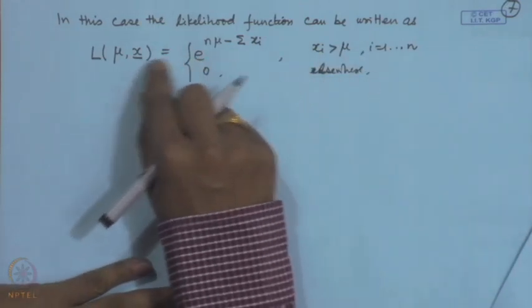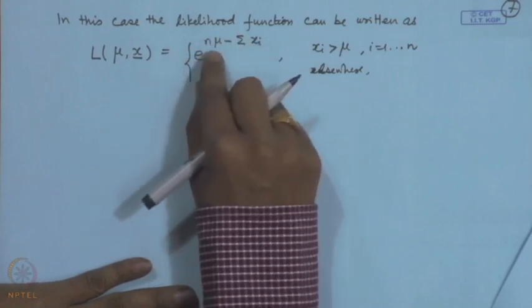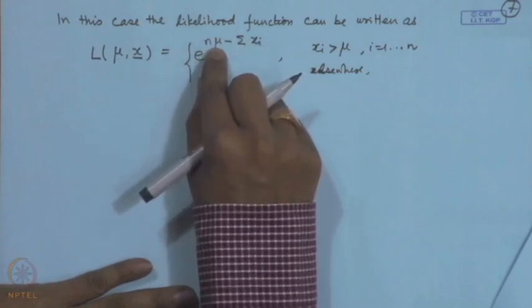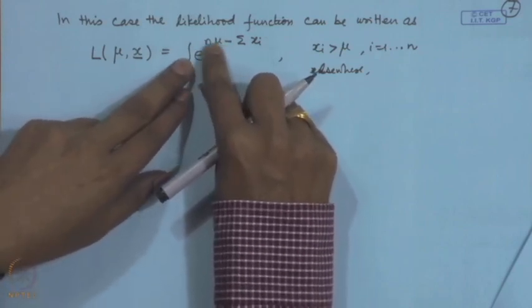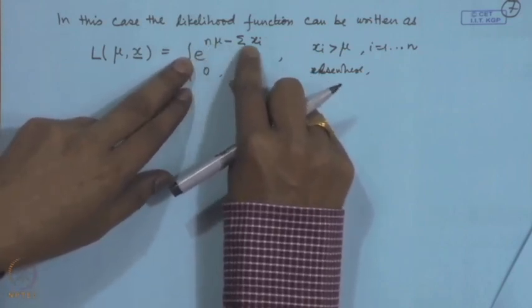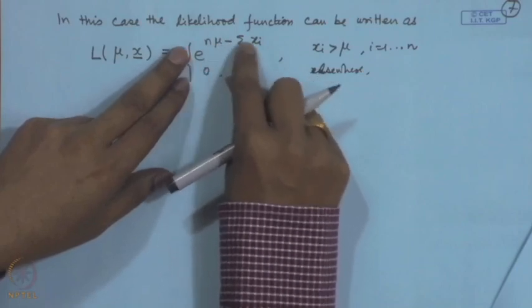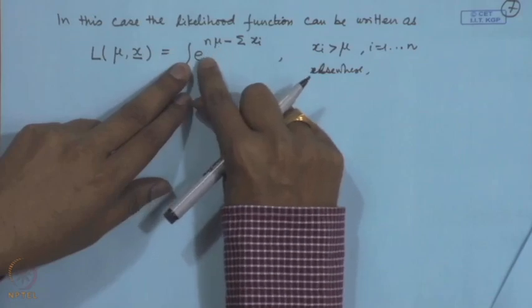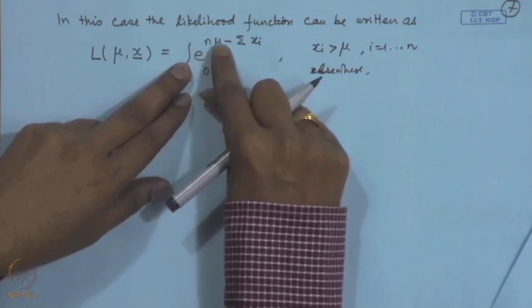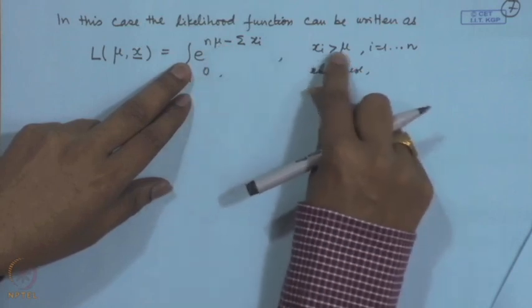Now, if you look at this function, we have to maximize this with respect to mu here, and this n mu is occurring in the exponent without any multiplication or any other involvement of any other term. So, naturally, you can easily see that the maximization will occur for the maximum value of mu. Now, what is the maximum possible value of mu?